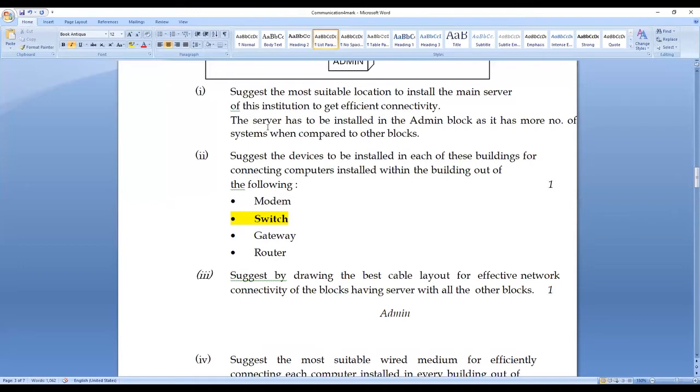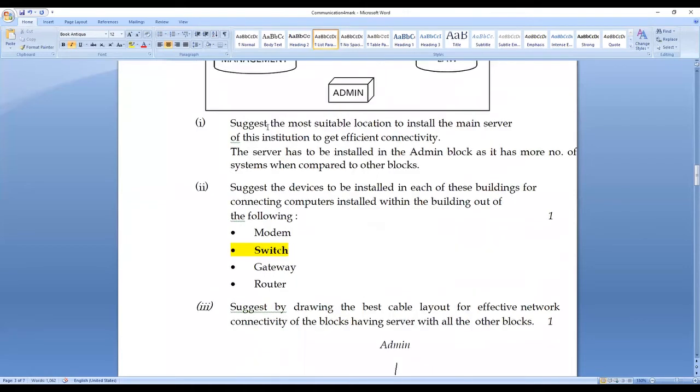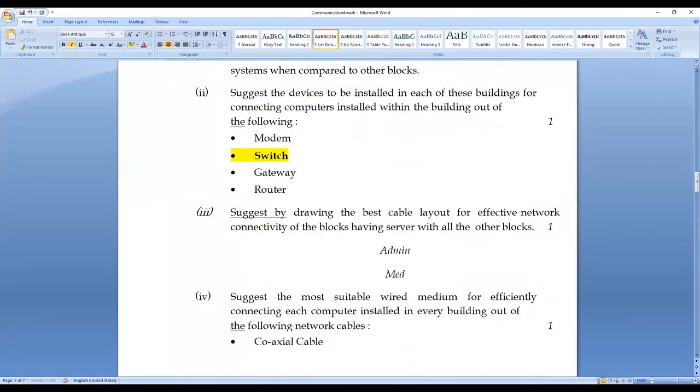Then what are the other ones? Medicine, management and law. So these are the three buildings, right?